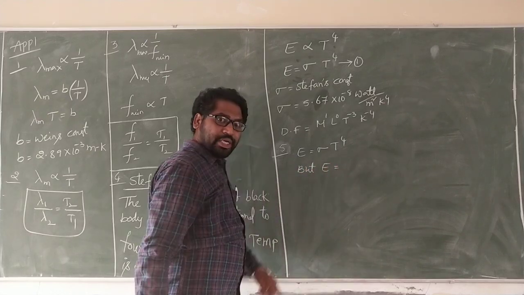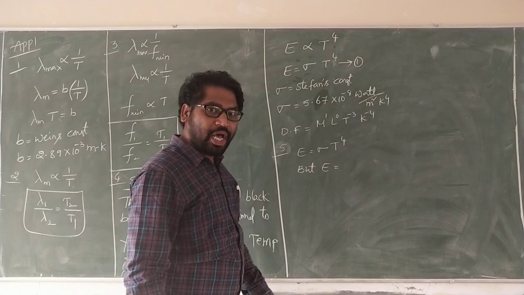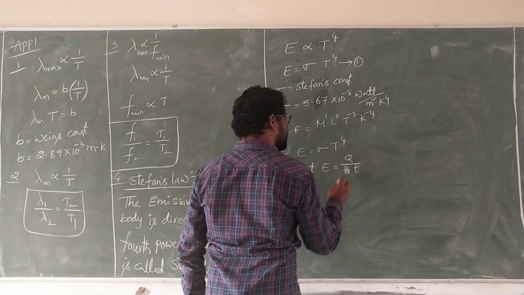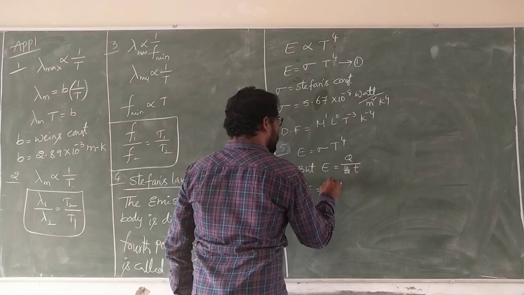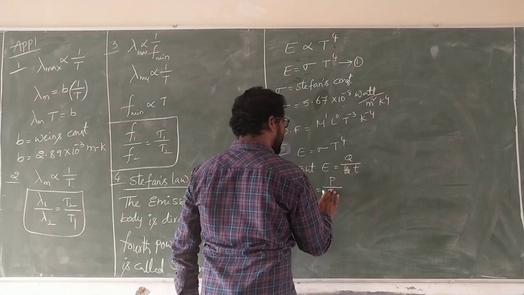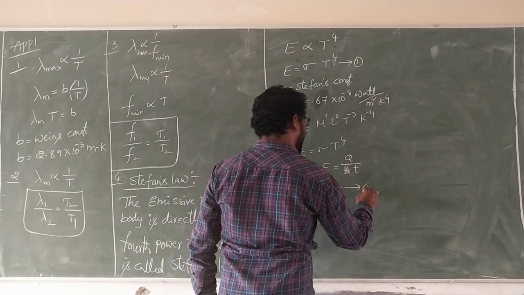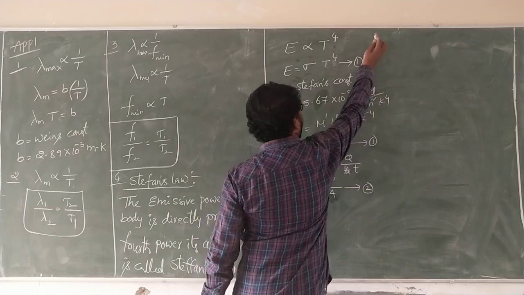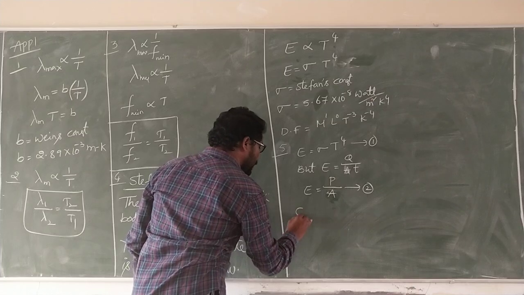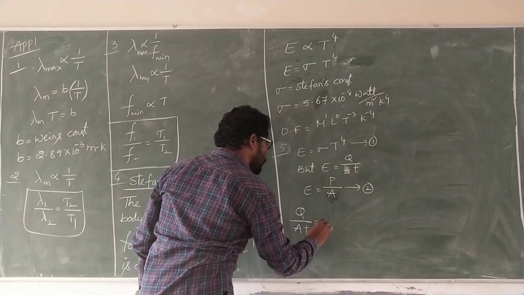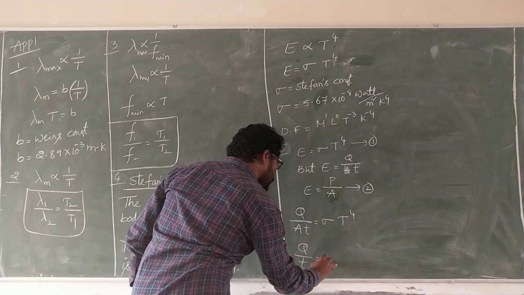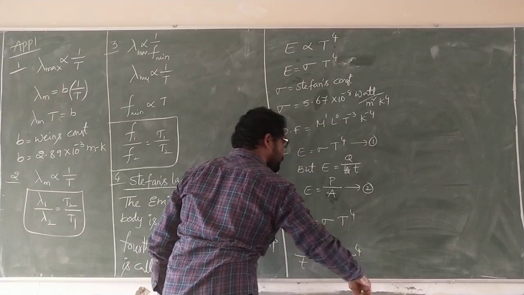Yesterday I already told you, Q by A into T. That means E is equal to P by A. Using E is equal to sigma T power 4, Q by T is equal to sigma A T power 4.